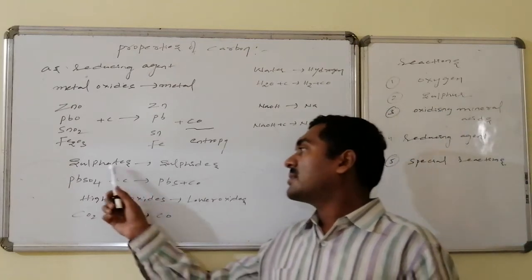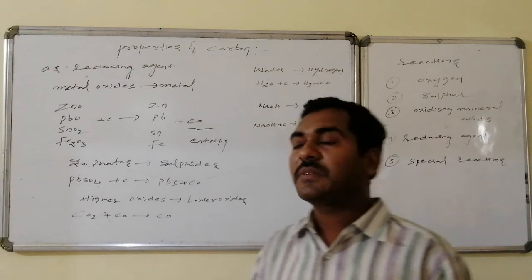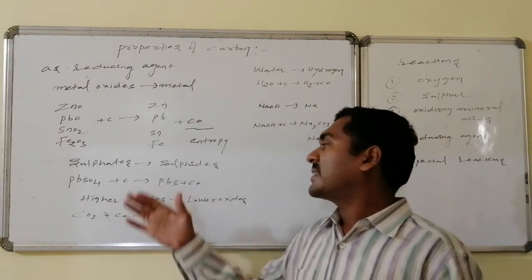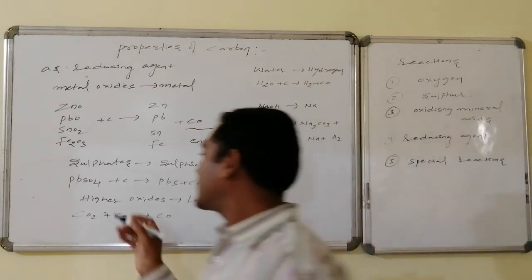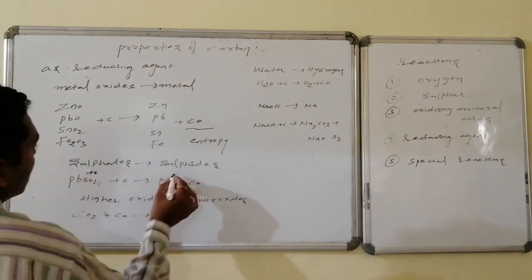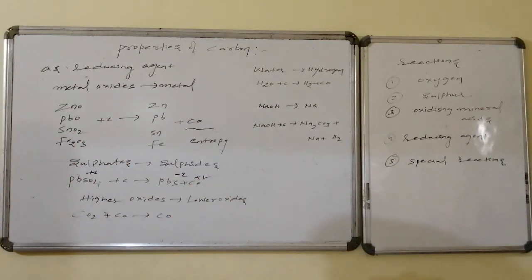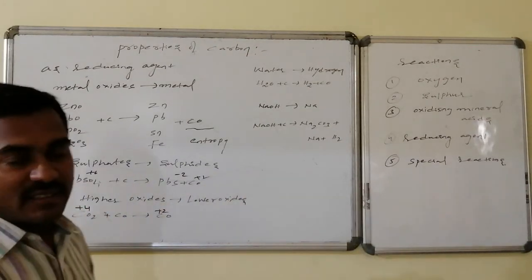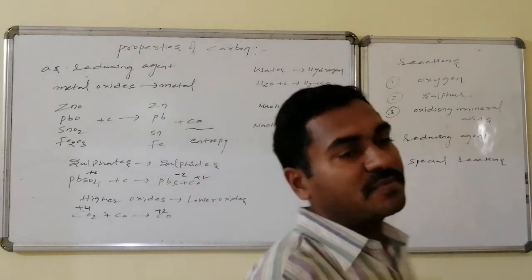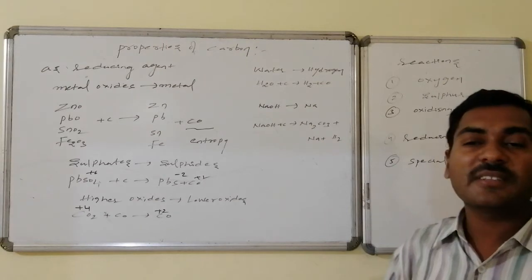Similarly, it also reduces sulfates, that is, the +6 oxidation state of sulfur in sulfate is converted to sulfide of -2, that is, here the +6 state is converted to the -2 state. In this, carbon undergoes oxidation, that is a redox reaction. Similarly, higher oxides are converted to lower oxides. Carbon higher oxide is converted to carbon lower oxide, that is, dioxide is converted to monoxide. Even water is reduced to hydrogen gas, giving a combination with carbon monoxide.